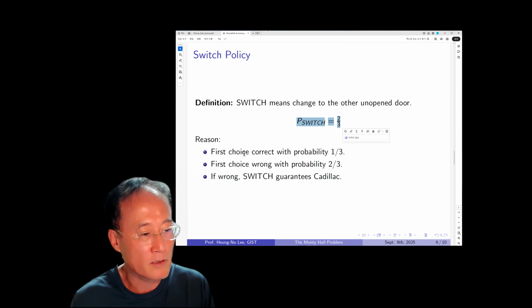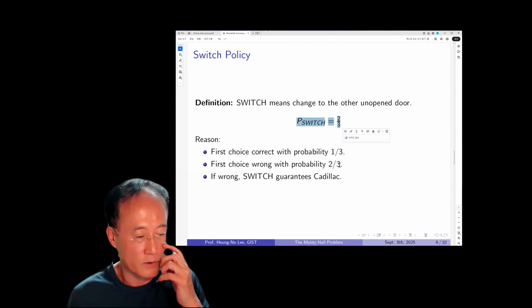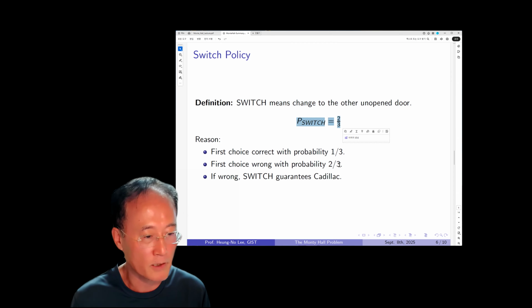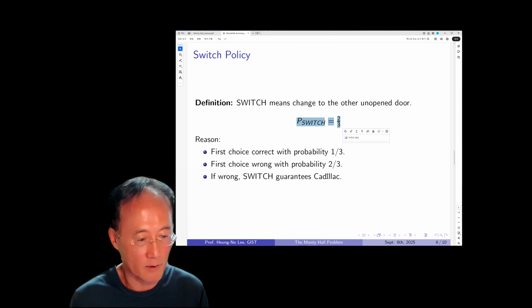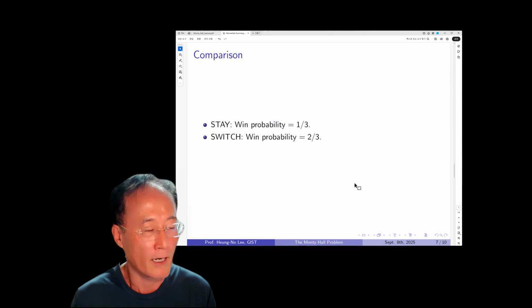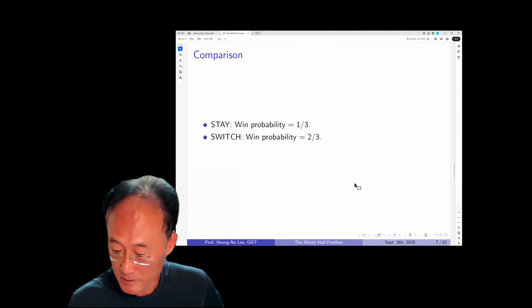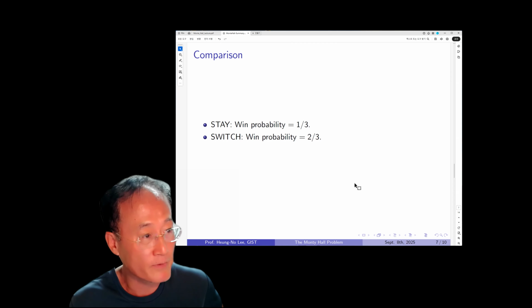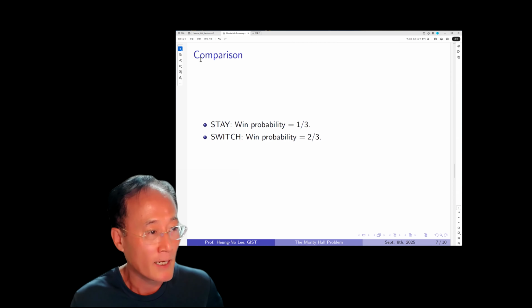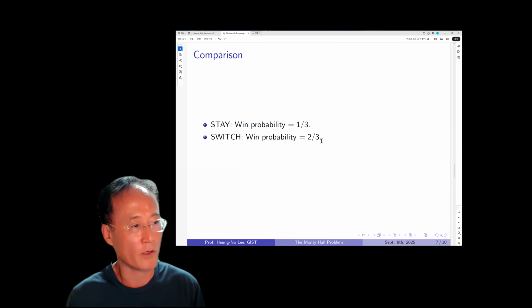Reason: the first choice is correct with a probability of one-third, and wrong with a probability of two-thirds. So if wrong, switch guarantees the Cadillac. That's the statement we are going to prove in the lecture note. And then comparison: stay policy, winning the Cadillac is one-third. Switch policy, two-thirds.